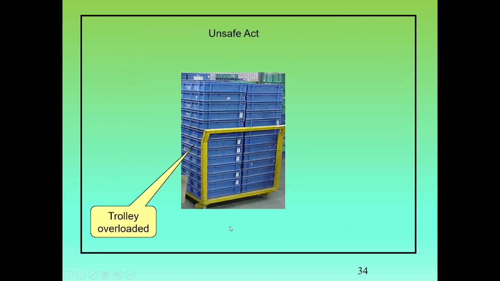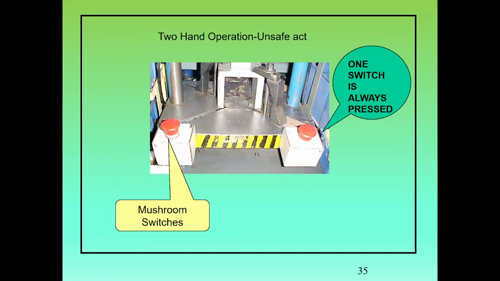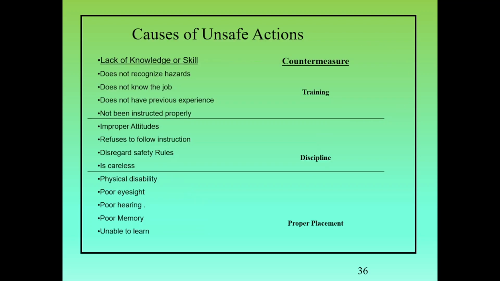Trolleys are overloaded. This is another unsafe act. Two-hand operation: there is an unsafe act. This is a press provided with a two-hand switch. One switch is always pressed and bypassed. This will lead to an accident to the person who is operating the press.